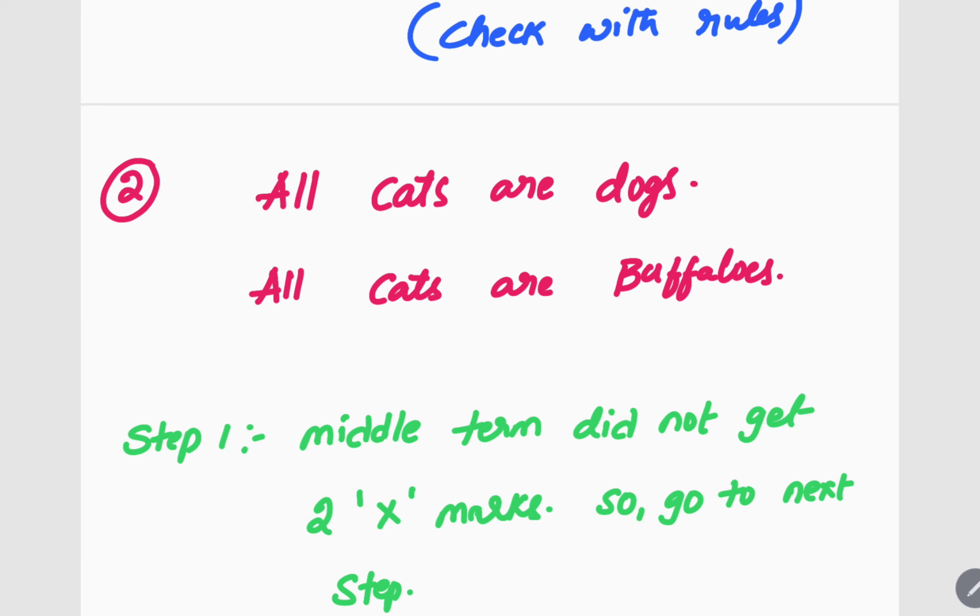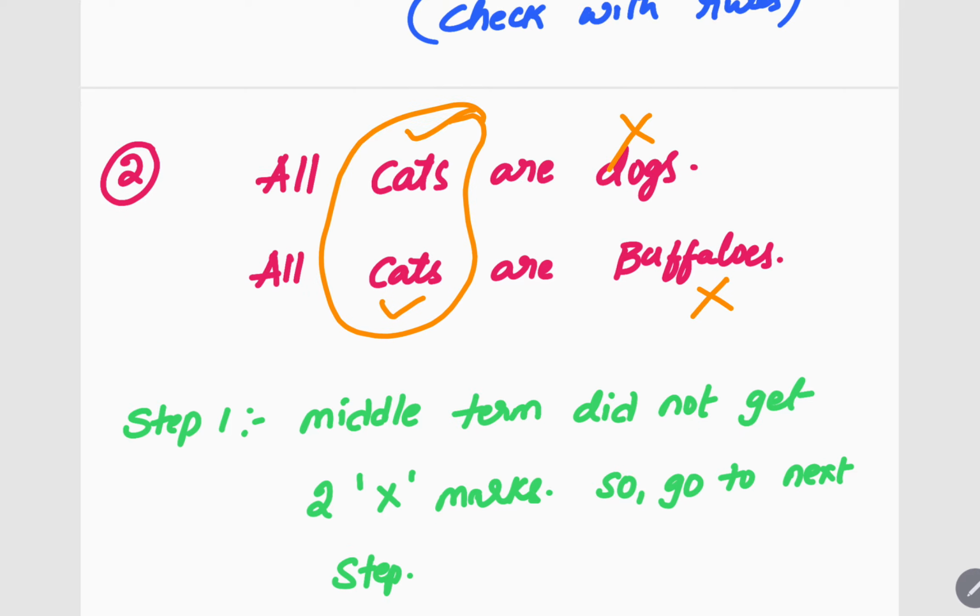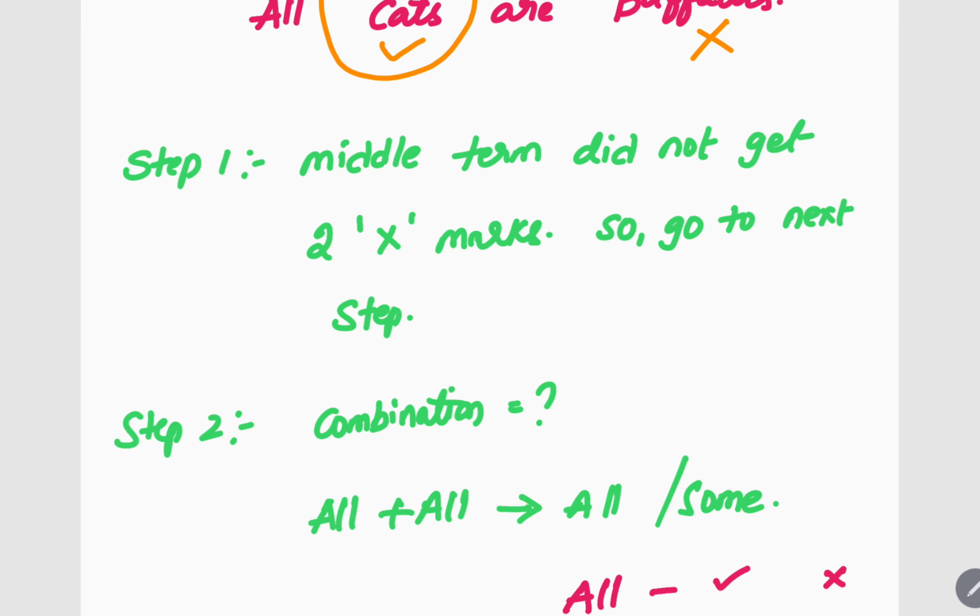Next, same. Second question. All cats are dogs, all cats are buffaloes. So all means tick cross. All means tick cross. What is the middle term here? Cats. Does middle term have both cross marks? No, middle term is fine. So let us go with remaining. So all plus all, I'll be getting all. So all dogs are buffaloes. Right? All dogs are buffaloes.